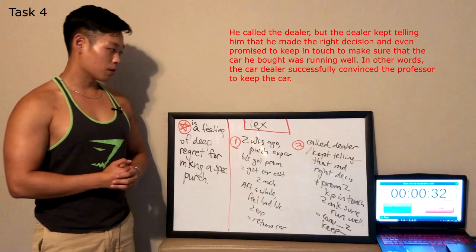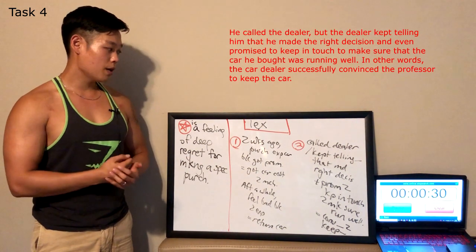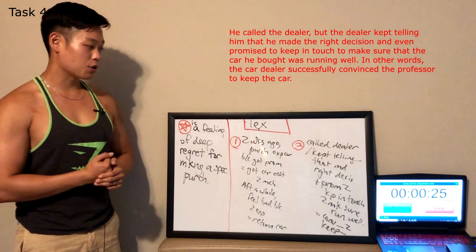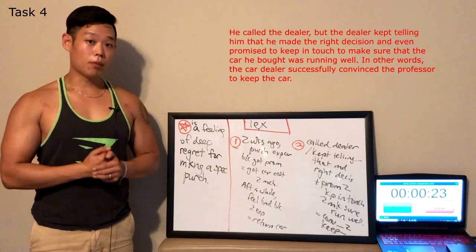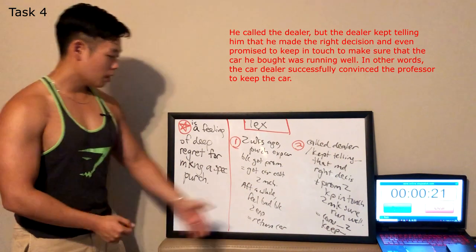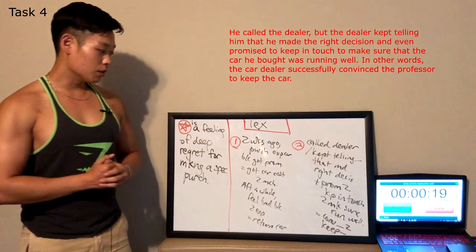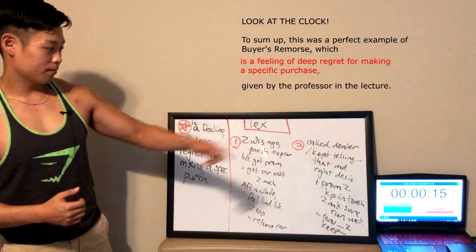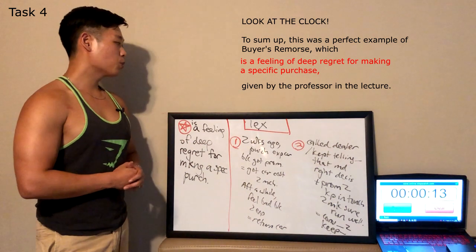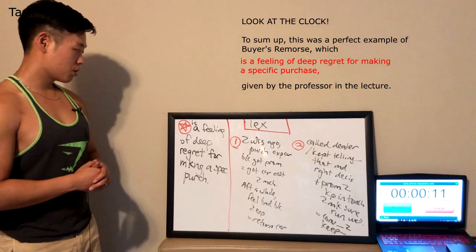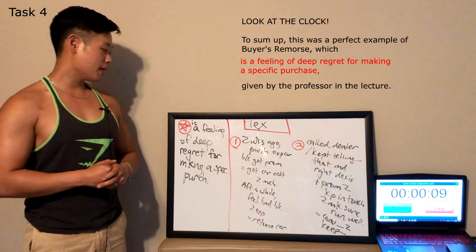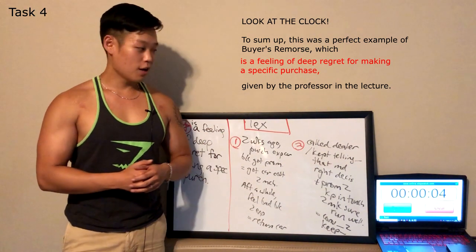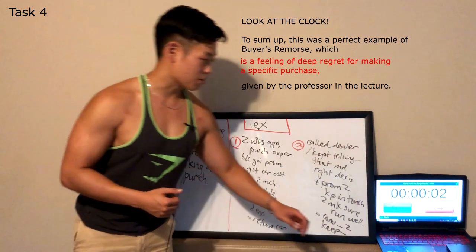He called the dealer, but the dealer kept telling him that he made the right decision and even promised to keep in touch to make sure that the car he bought was running well. In other words, the car dealer successfully convinced the professor to keep the car. To sum up, this was a perfect example of buyer's remorse, which is a feeling of deep regret for making a specific purchase, given by the professor in the lecture. Thank you for your time and consideration.